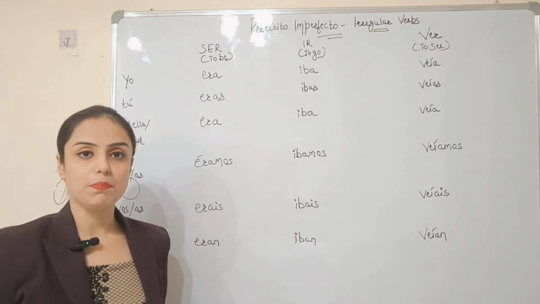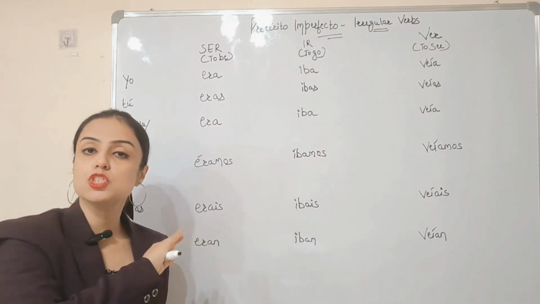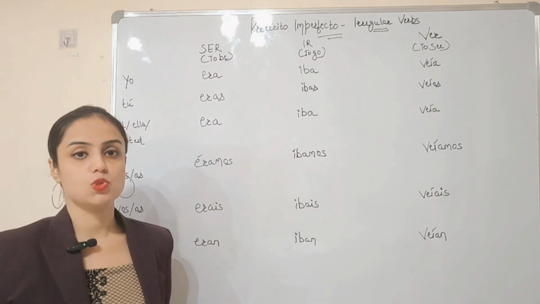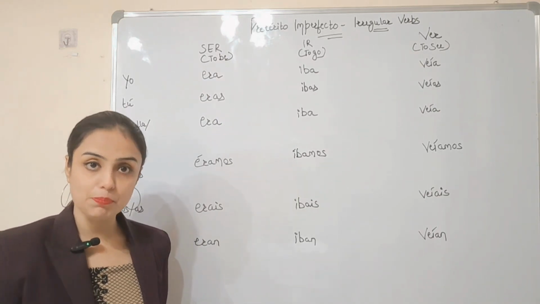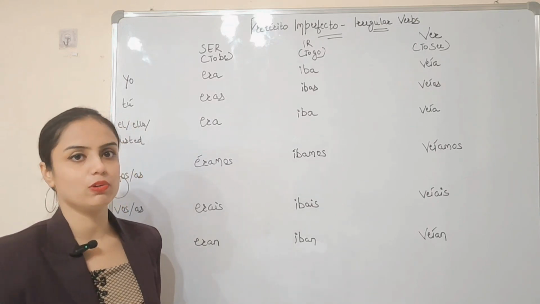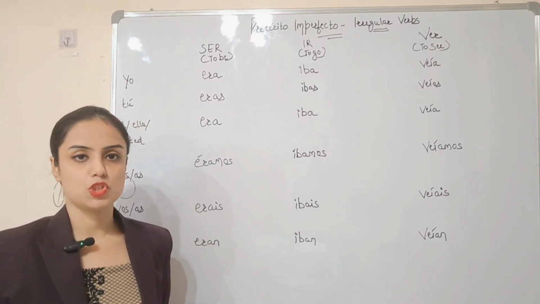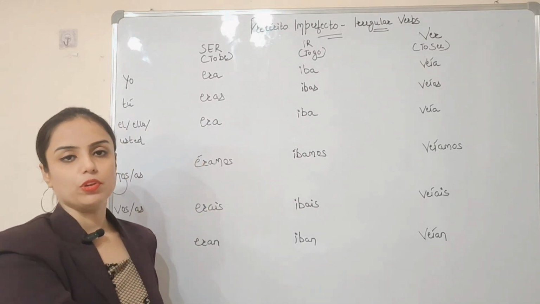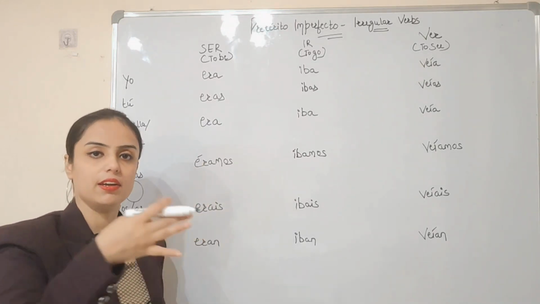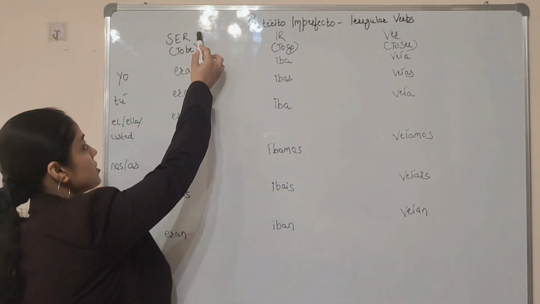So, in Pretérito Imperfecto, we only have 3 irregular verbs. Rest all other verbs are regular. So, it's a very important and key point. In Pretérito Imperfecto, we only have 3 irregular verbs. Rest all regular verbs follow the predictable conjugation pattern based on their infinitive forms like AR, ER and IR. ¿Vale? So the first is ser.